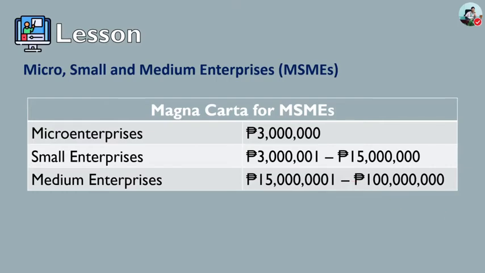So the MSMEs help to promote competitive economic activity, and they provide employment, and they can reduce poverty in the country. So it is very important that someone will have an enterprise. The different classifications are based on the total assets of the business.